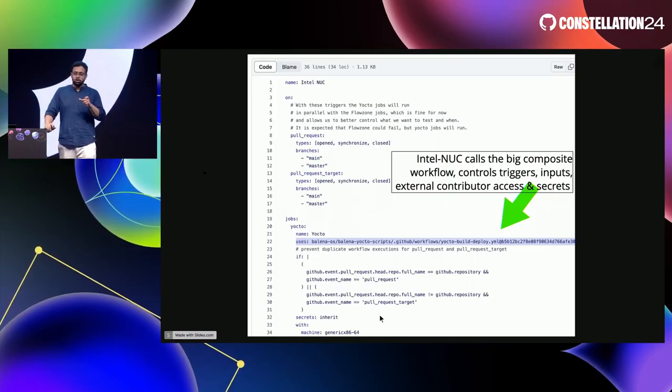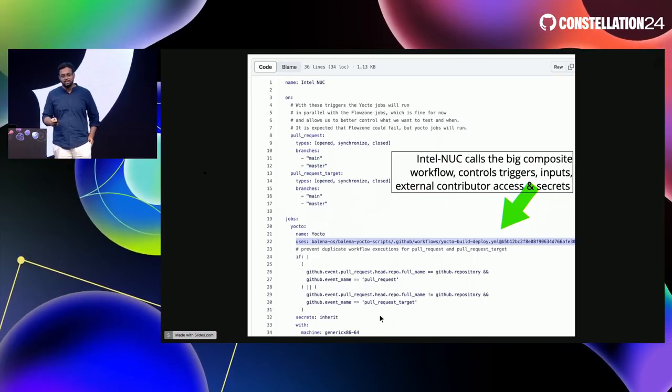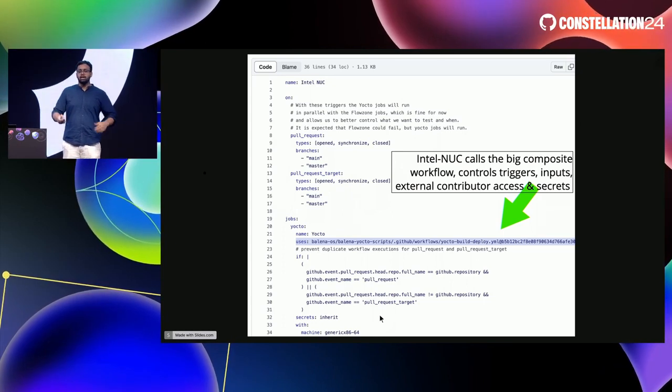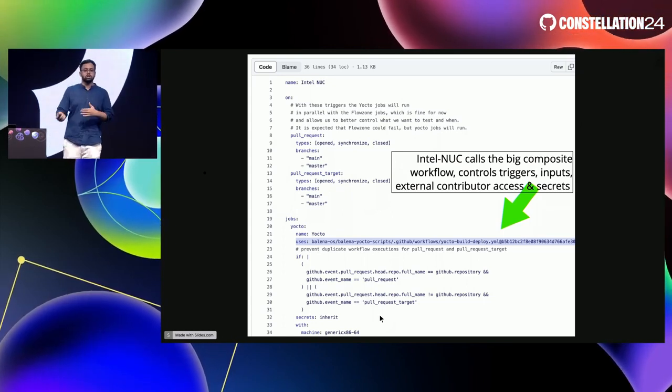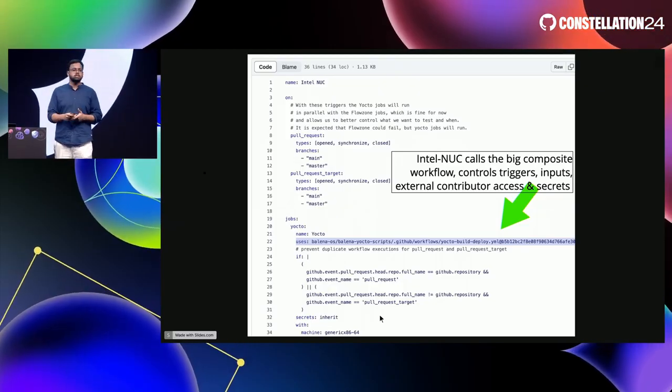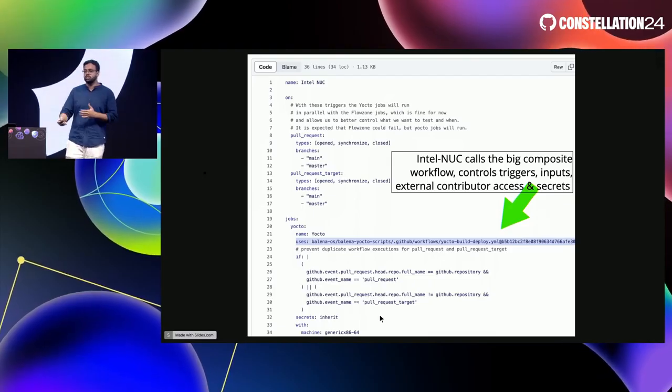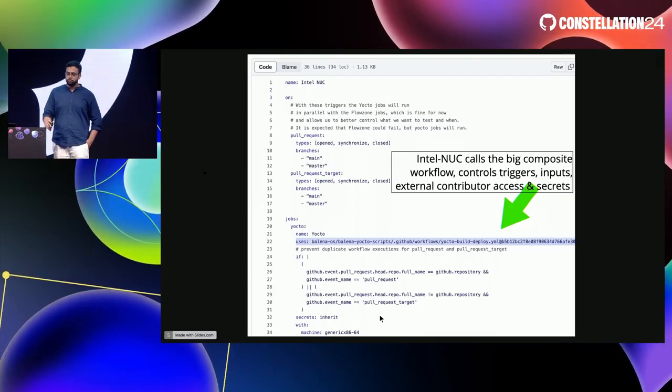So the big caller workflow that I showed to you in the earlier slides is what we are calling upon, and that is basically how we do our testing. You have a caller workflow that calls on a composite, and you can decide triggers, you can decide execution parameters. You can have a lot more control by using this sort of GitHub Action workflow.